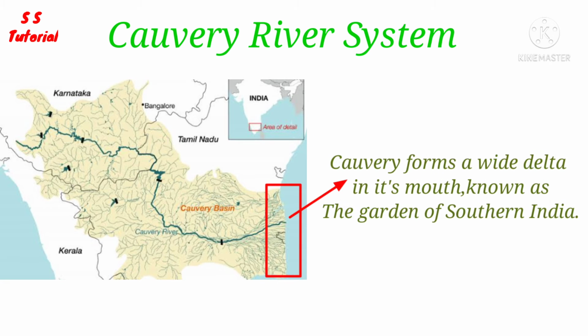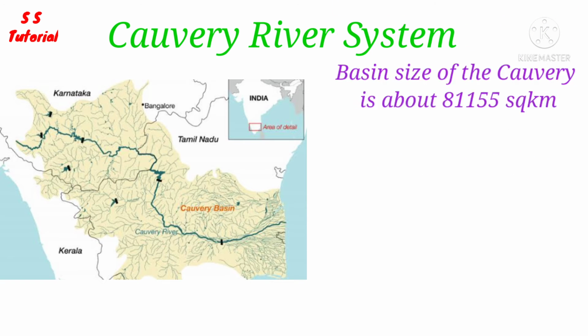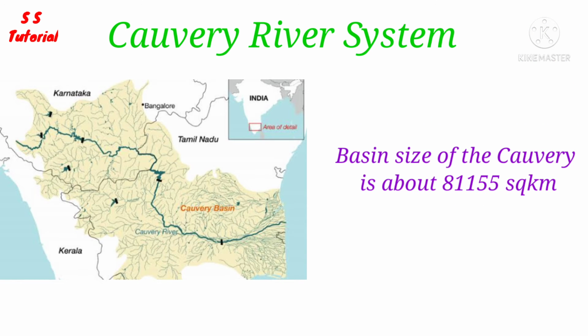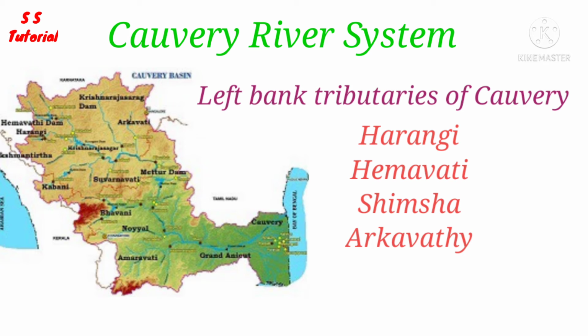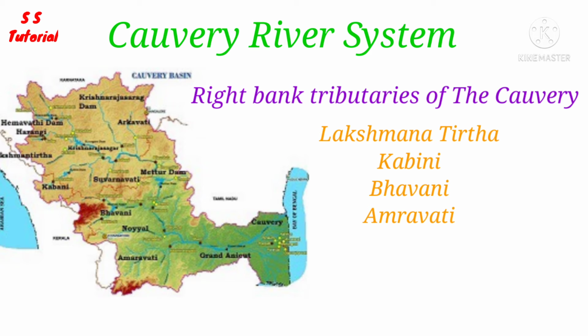Before joining the Bay of Bengal, the river divides into several distributaries and forms a wide delta called the Garden of Southern India. Total basin size of the Kaveri river is almost 81,155 square kilometers. The Kaveri also has a large number of tributaries on both sides of the river bank. Most important tributaries are Harangi, Hemavati, Simsa, Arkavati on the left side and Lakshmana Tirtha, Kabini, Bhavani, Amaravati on the